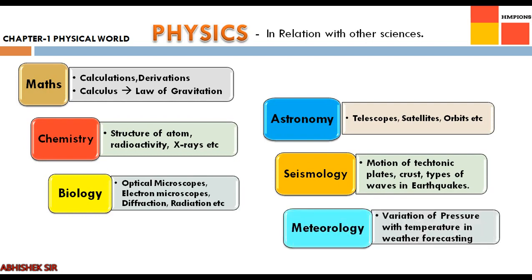Ending with meteorology. By studying variation of pressure and temperature, we can forecast the weather, right? Now weather forecasting is very accurate, right? Even if a cyclone occurs in the Arabian Sea or Bay of Bengal, we can exactly know the time and place when it will collide with the sea coast. That is how we save our lives and properties. So physics, that is why, is helpful in many other sciences.